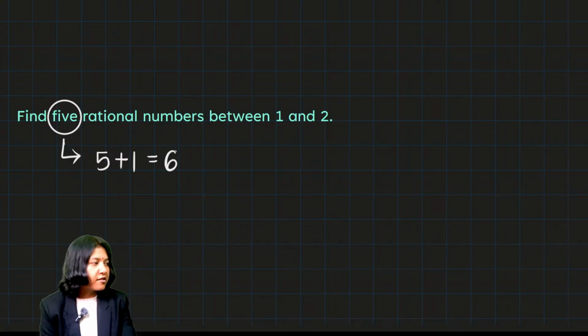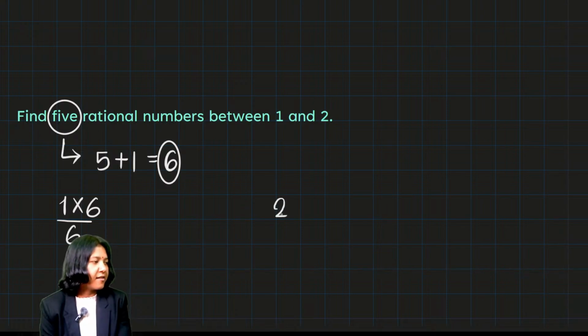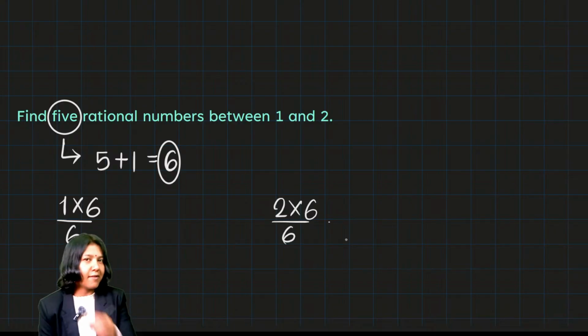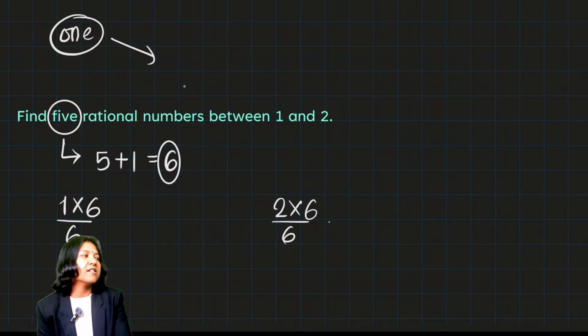Now what we do with this value 6 is, I will multiply and divide by 6. So any number is balanced if you multiply and divide by the same value. So I'm multiplying the first number 1 by 6, dividing by 6. Similarly, I'll take the second number, multiply it by 6, divide it by 6. I'll go back to that example where I was talking about finding one rational number. If you were to find one rational number, following the same method, you are finding 1, so 1 plus 1, 2.